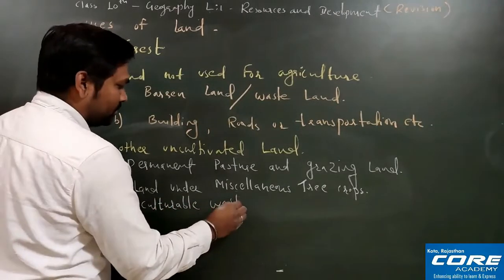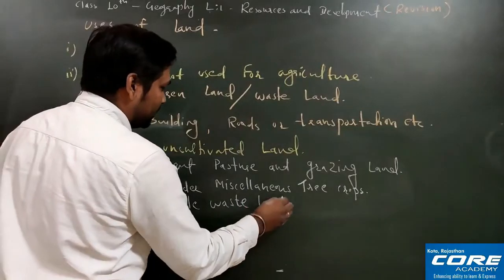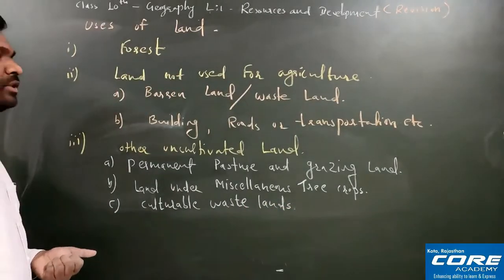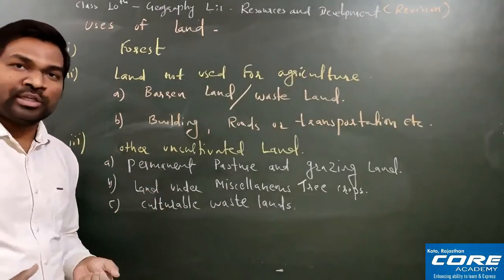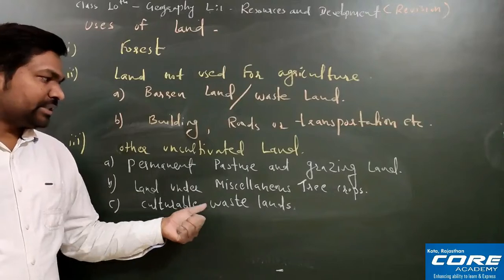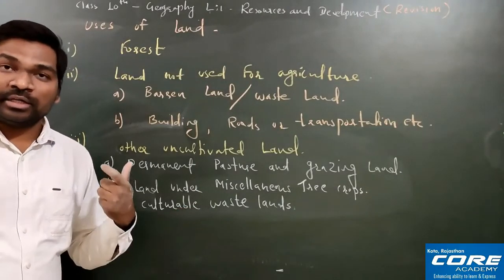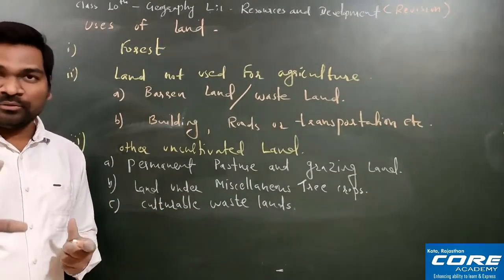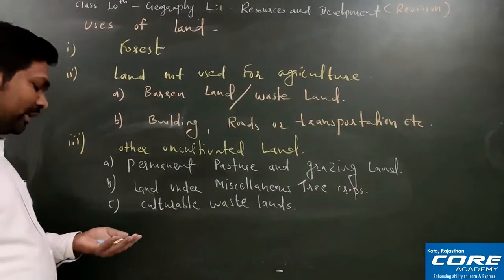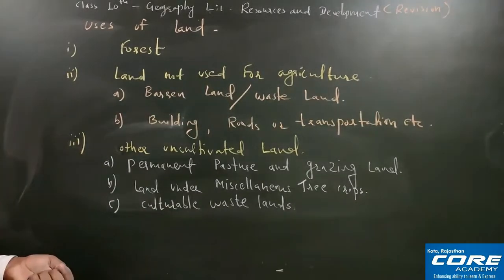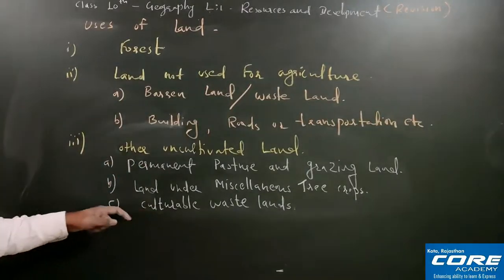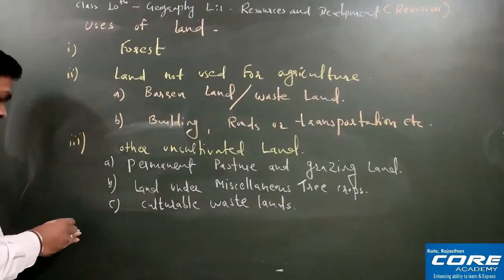Cultivable wastelands. So what is cultivable wasteland? The land which is left for more than 5 years without cultivation. Once again I am repeating, cultivable wasteland is land which is left uncultivated for more than 5 years. Then it will be called cultivable wasteland. Here you are not including the empty lands, the fallow lands. Fallow lands or empty lands we are not using here. That we will use separately in the fourth point.